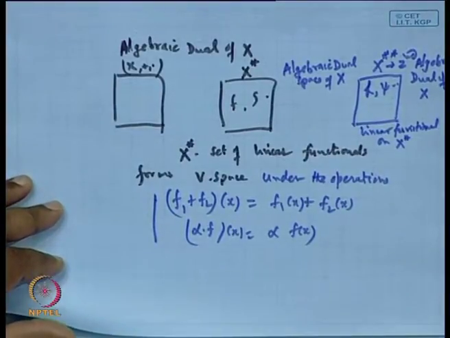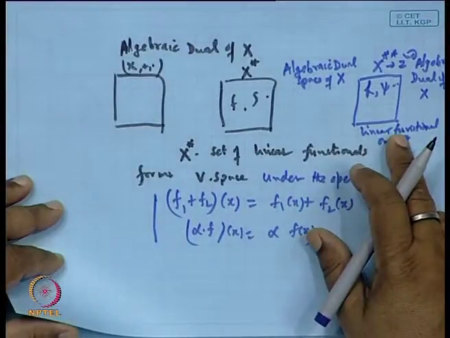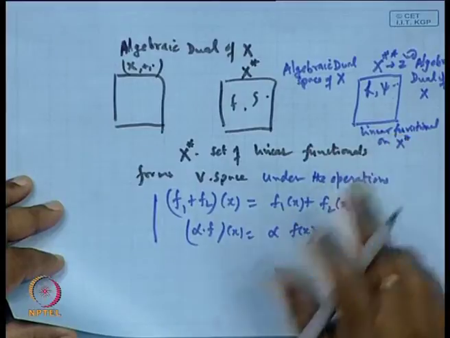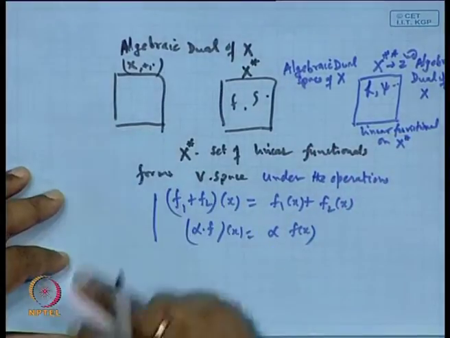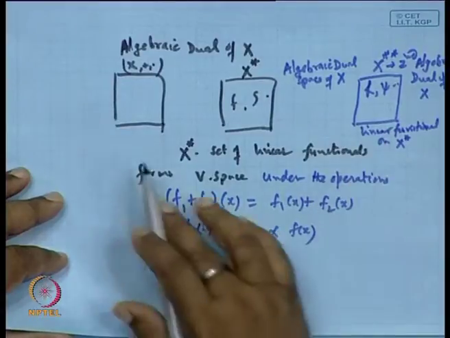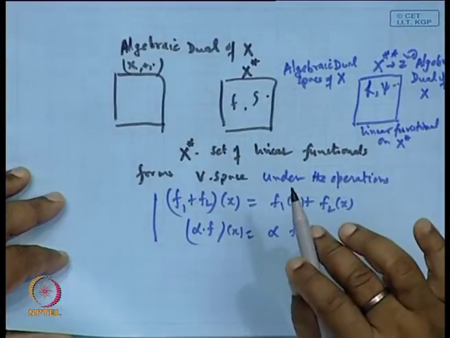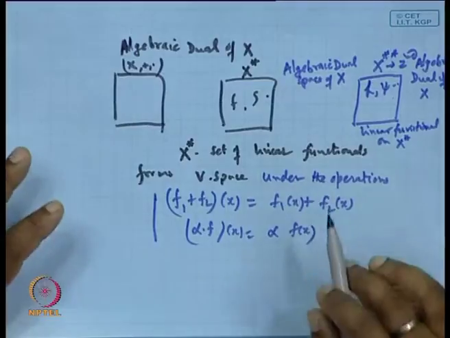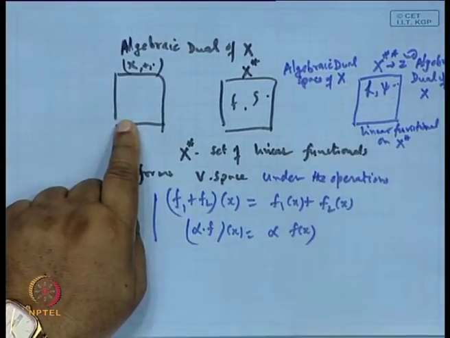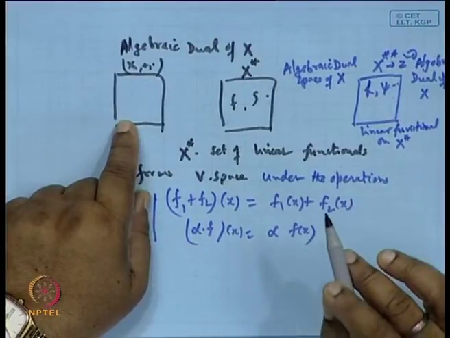The relation between X and X double star is an important one. So, we would like to establish a certain relation between X and X double star, and that will characterize the vector space X. So, our aim is to find the relation between X and X double star.